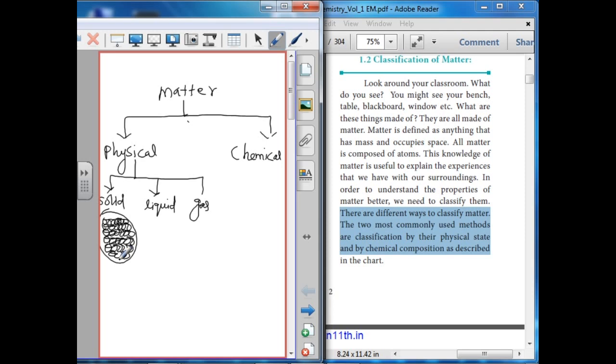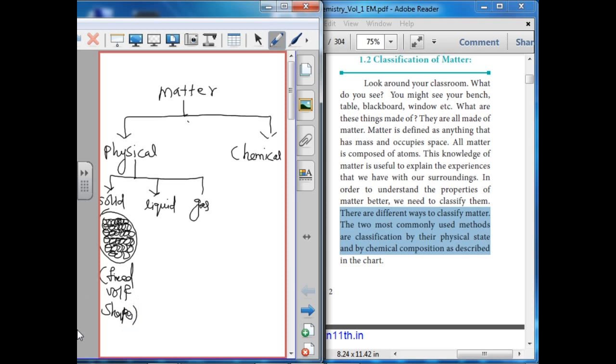So a solid cannot be easily compressed. It is always rigid. Rigid means it will be hard. Therefore they retain their fixed volume and shape. Solids have a fixed volume and shape.